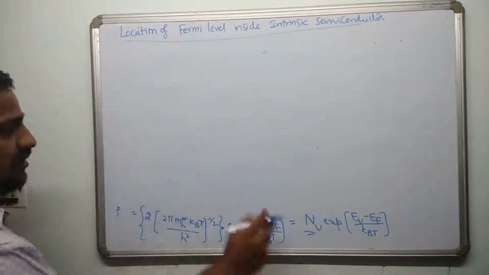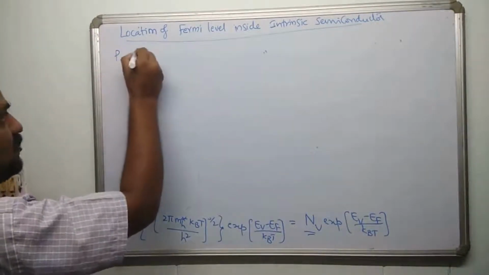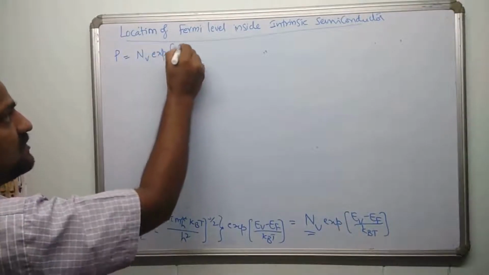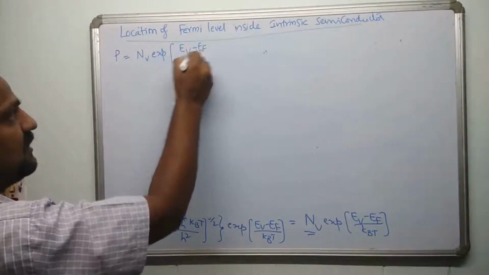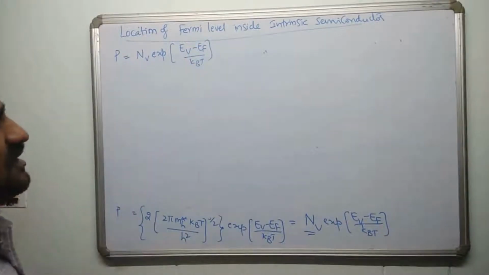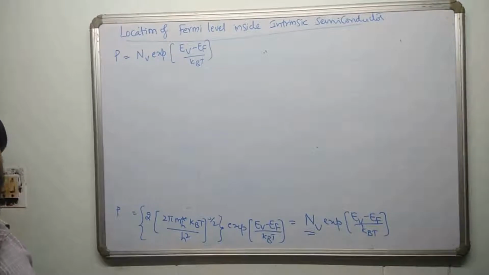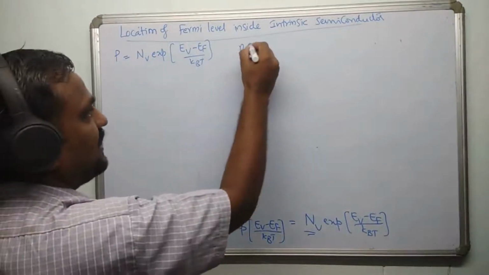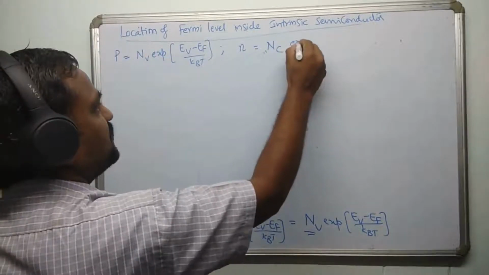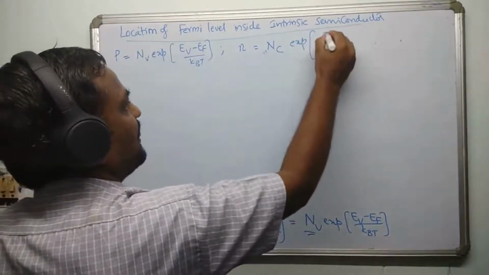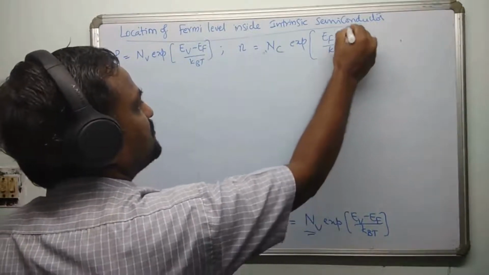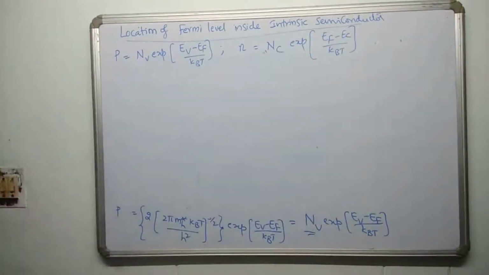So we got p equal to this. Let me write it here. p is equal to Nv exponential of (Ev minus Ef) divided by kBT. And you can recall the expression which we derived for electron concentration in an intrinsic semiconductor, that gave us n is equal to Nc exponential of (Ef minus Ec) divided by kBT. These are the expressions which we derived in the previous two videos, right?